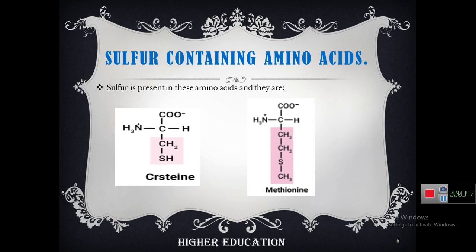Sulfur containing amino acids. Sulfur is present in these amino acids and they are cysteine and methionine. Cysteine and methionine are both amino acids which contain sulfur. This is a sulfur and they are called sulfur containing amino acids.